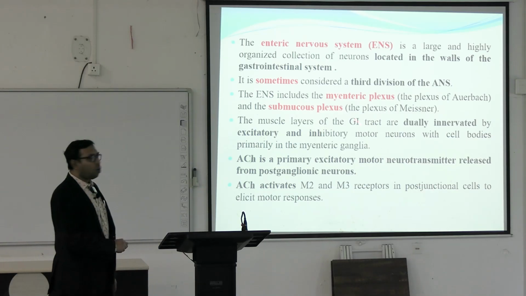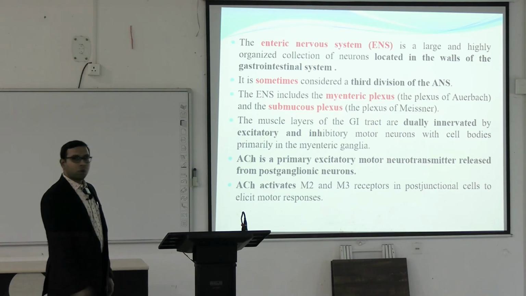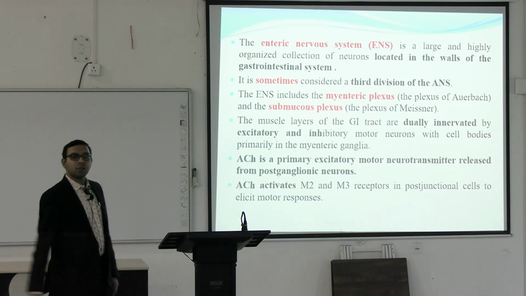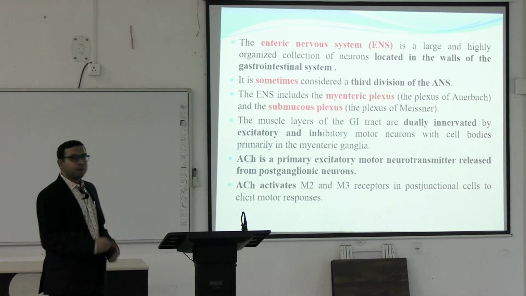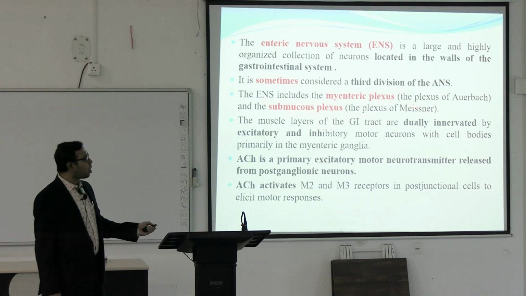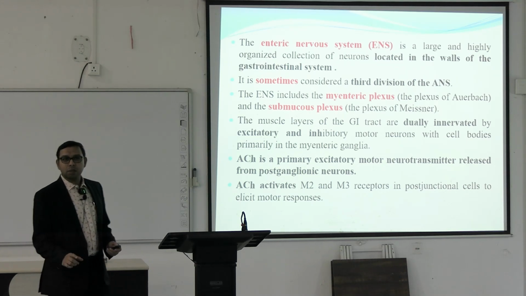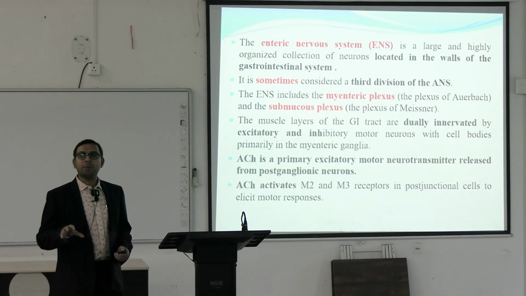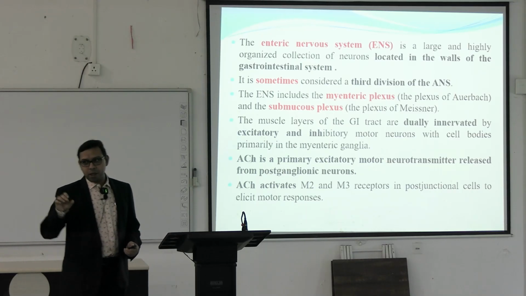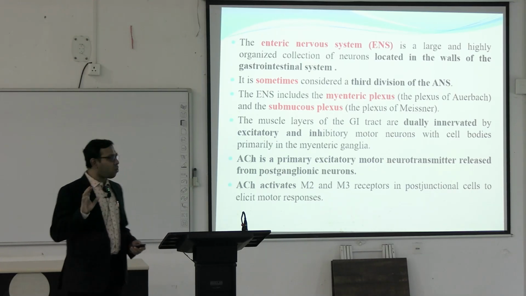It includes the myenteric plexus and submucous plexus. The myenteric plexus is also known as the plexus of Auerbach and the submucous plexus is also known as the plexus of Meissner. So, Meissner's plexus and Auerbach's plexus are the backbones of the enteric nervous system present within the gastrointestinal tract.